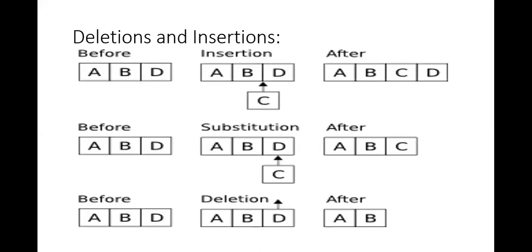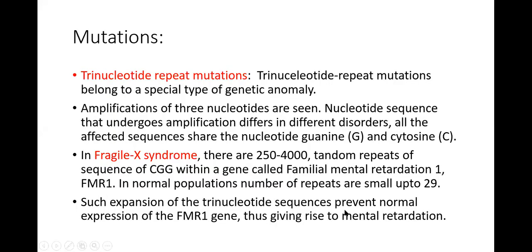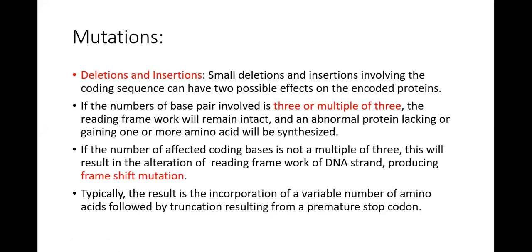So these are going to be frameshift mutations, in which you have an added base, and here you also have one less base, which is because of the deletion. So in substitution, the number remains the same. In addition or insertion, there will be an increased number. In deletion, there will be a decrease in the number of base pairs. Okay, I hope this is clear.